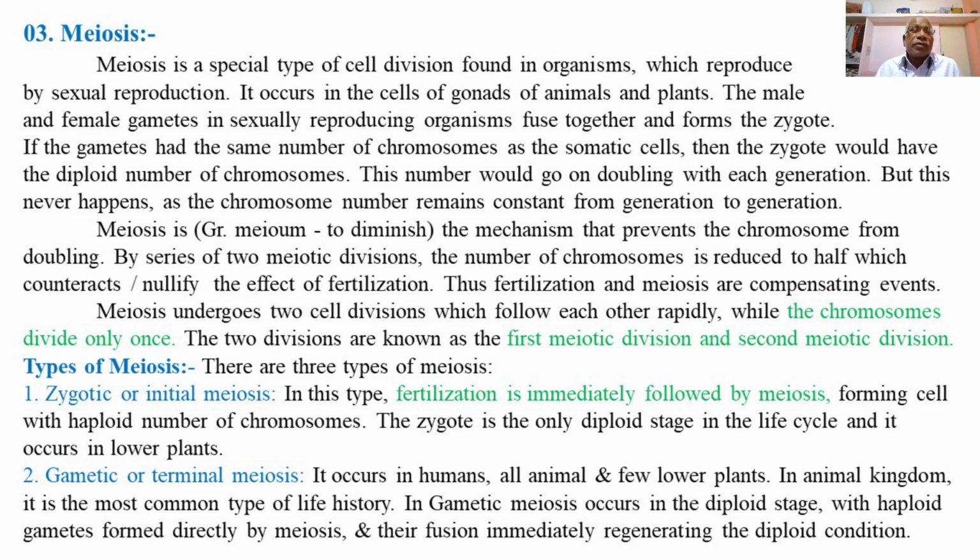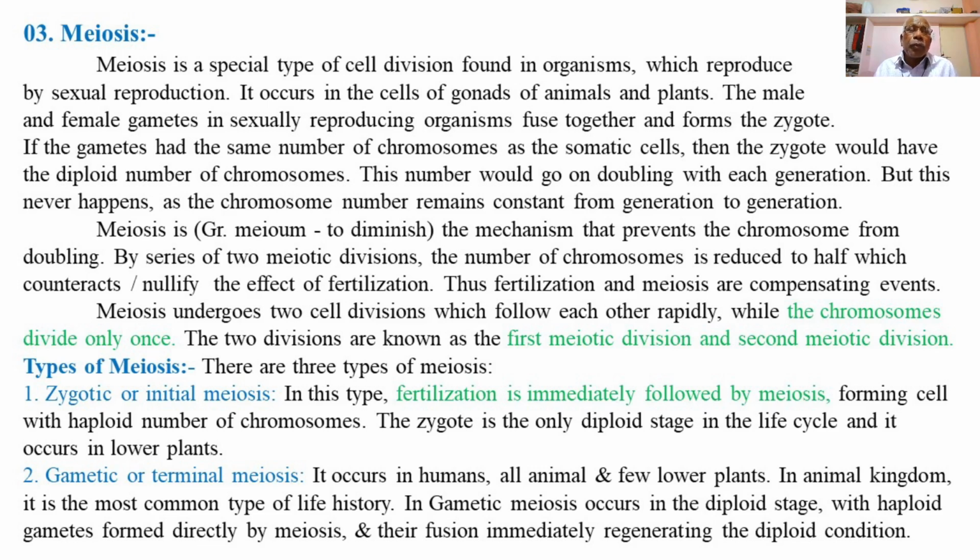Types of meiosis. There are three types of meiosis. One, zygotic or initial meiosis. In this type, fertilization is immediately followed by meiosis, forming cells with a haploid number of chromosomes. The zygote is the only diploid stage in the life cycle, and it occurs in lower plants.